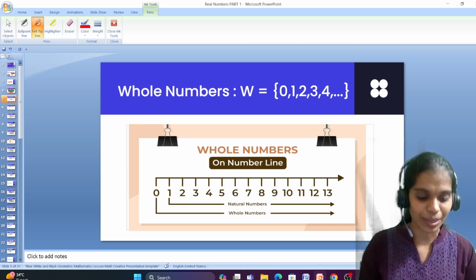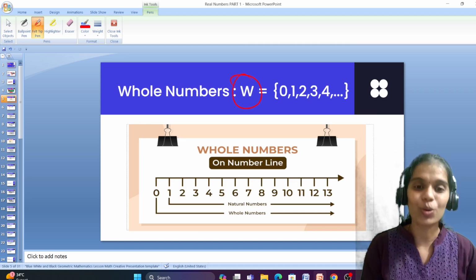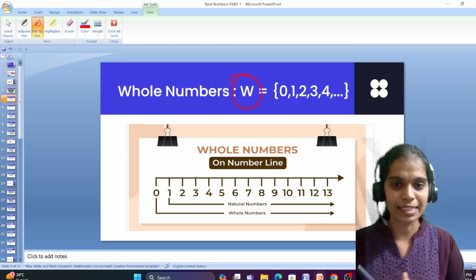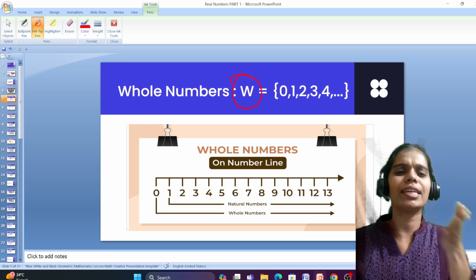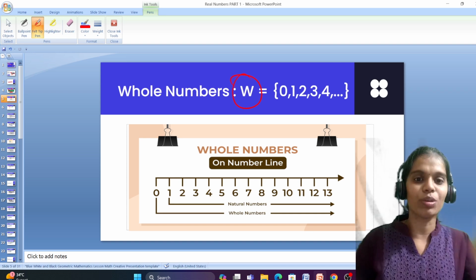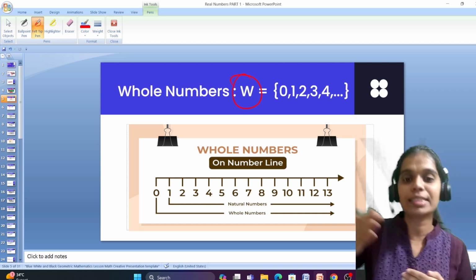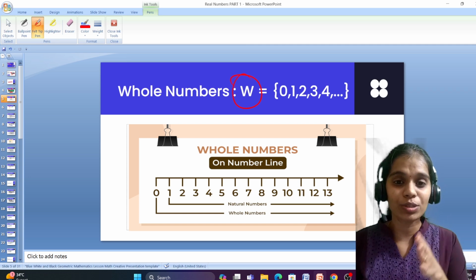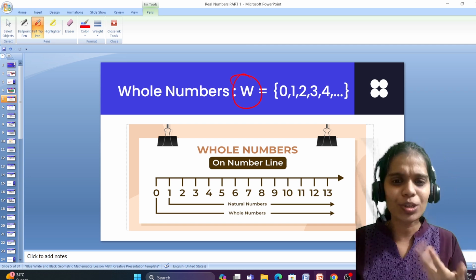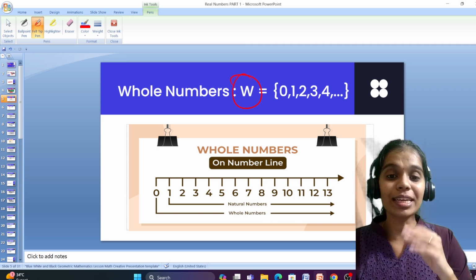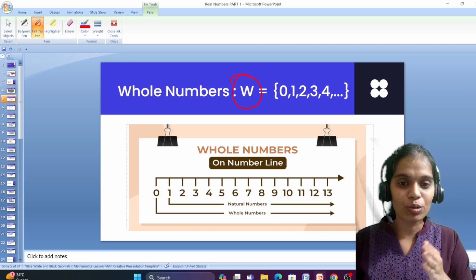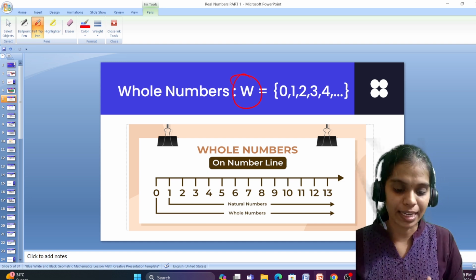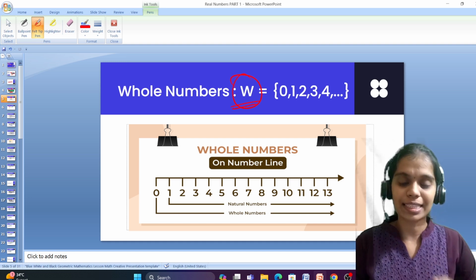Next come whole numbers. Do you know when these whole numbers exist? We have heard about predecessor and successor, right? What is a predecessor? The preceding term, or the term just before, right? What is a successor? Just after, right? In our mobile recharges we use prepaid and postpaid. What is prepaid? We are using something which is paid before. Postpaid, after that we pay the bill, right? So whole numbers exist like that only.